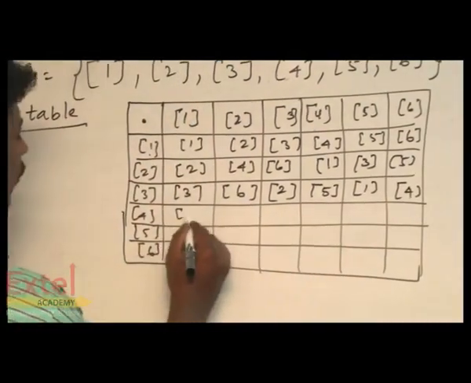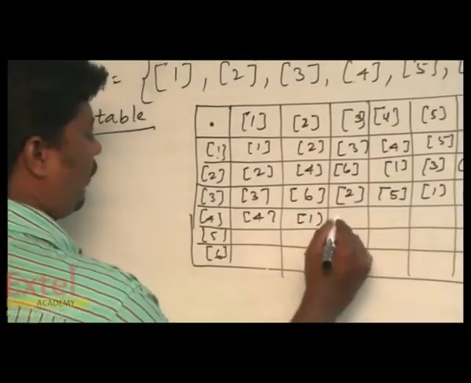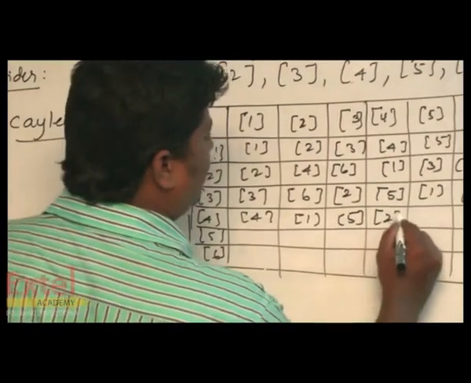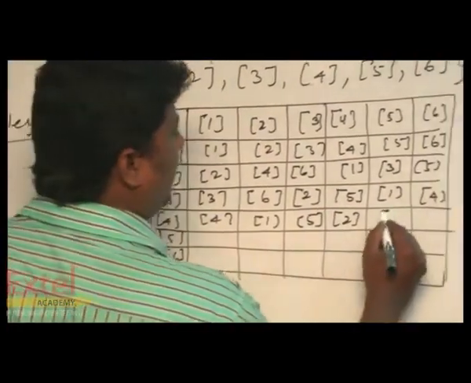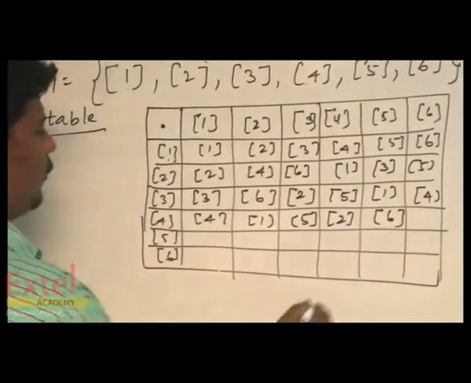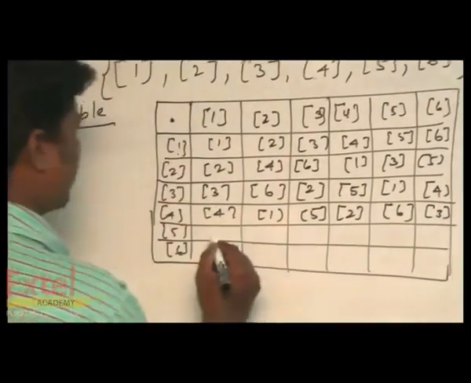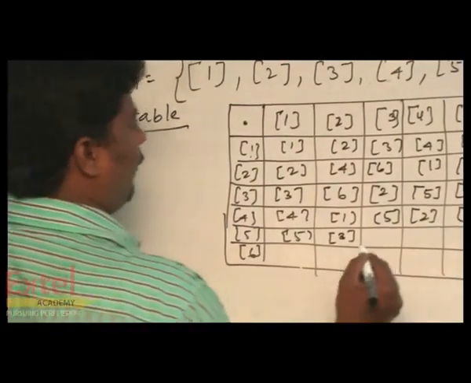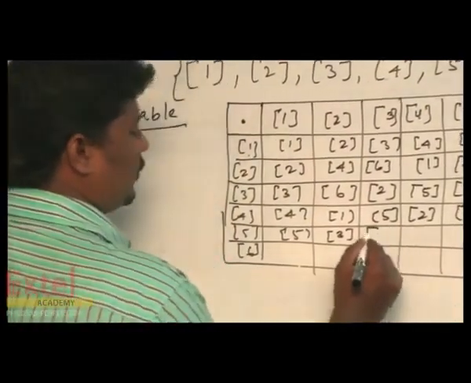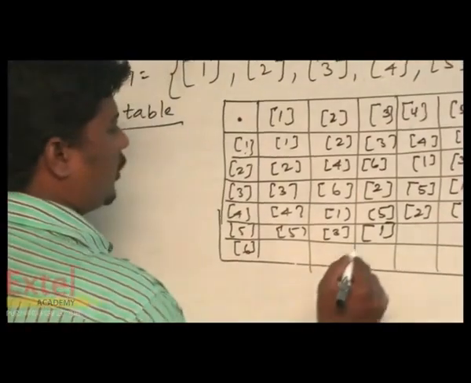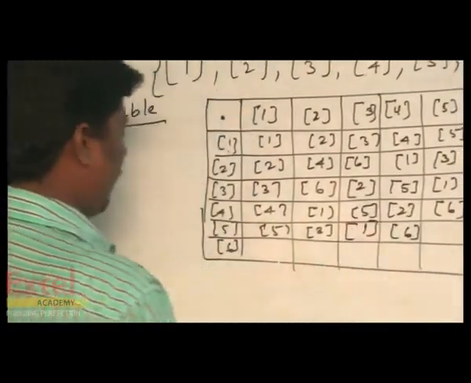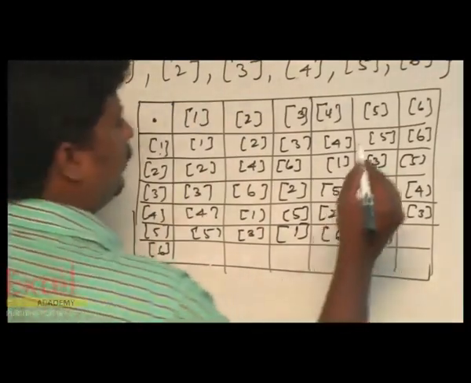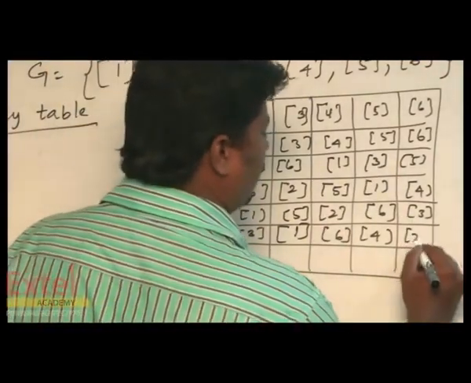Next, 4 into 1 is 4. 4 twos are 8, the remainder is 1. 4 threes are 12, the remainder is 5. 4 fours are 16, the remainder is 2. 4 fives are 20, the remainder is 6. 4 sixes are 24, the remainder is 3. The next one, 5 ones are 5. 5 twos are 10, the remainder is 3. 5 threes are 15, the remainder is 1. 5 fours are 20, the remainder is 6. 5 fives are 25, the remainder is 4. 5 sixes are 30, 4 sevens are 28, the remainder is 2.